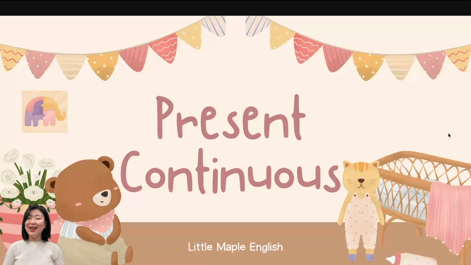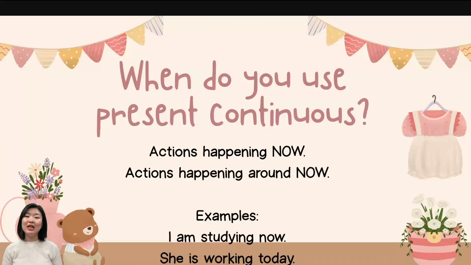I'm your teacher, Joanne. Today, we're going to talk about present continuous. So when do you use present continuous? You use it when actions are happening now, so like around now. For example, you can say, I am studying now. You see, the action is happening right now.